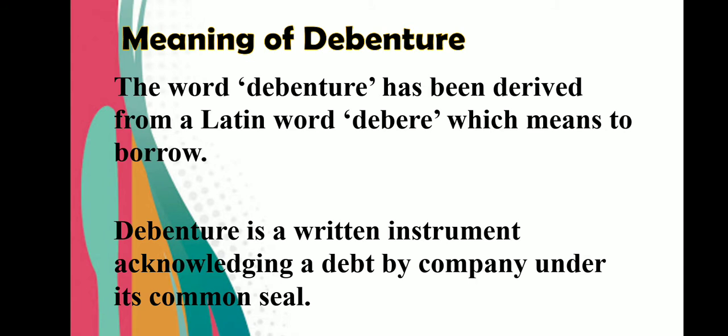A debenture is a certificate issued under the common seal of the company. Public invest their money in debenture and in return company gives them debenture certificate. So debenture is one written instrument acknowledging debt by a company.